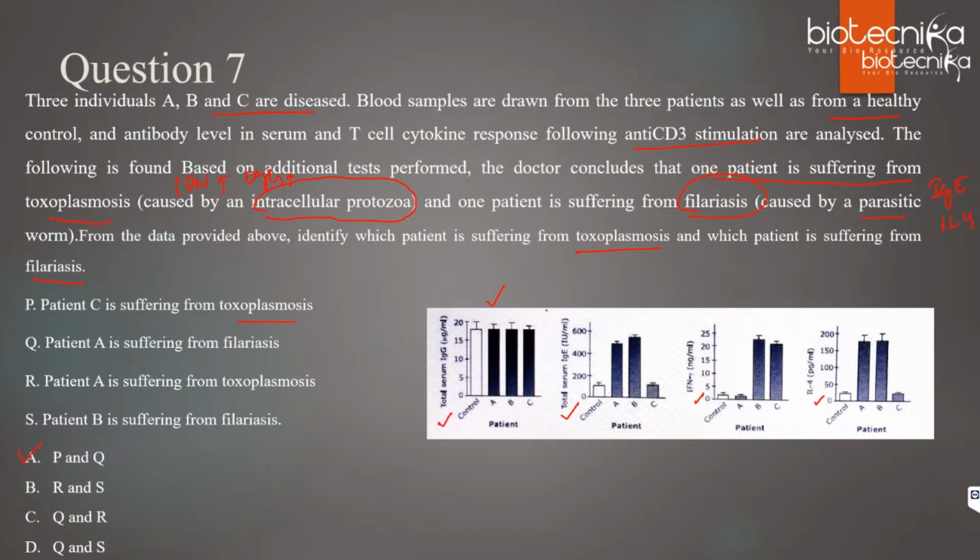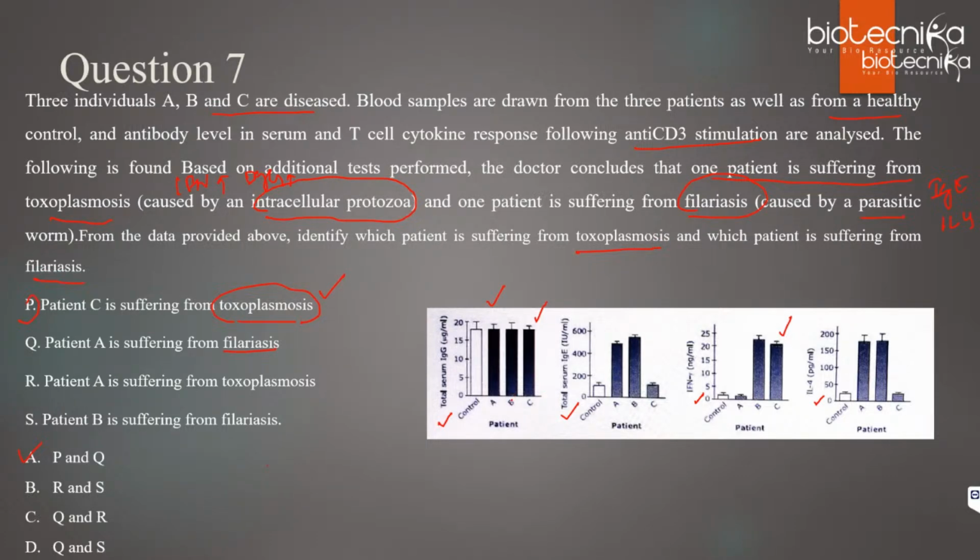Yes, Malini. So you can see IgG is high for C, as well as IFN is high. And IgE and IL-4 are less. So that means it is suffering with toxoplasmosis, right? If TH1 is there, TH2 is not there. So that is correct. So C is suffering. Statement P is correct.